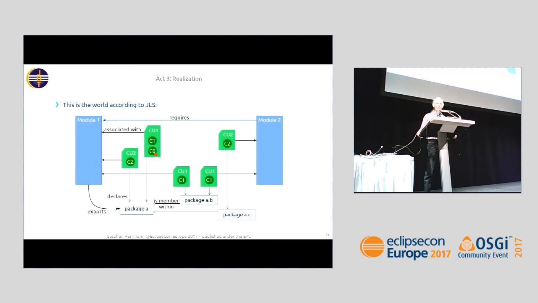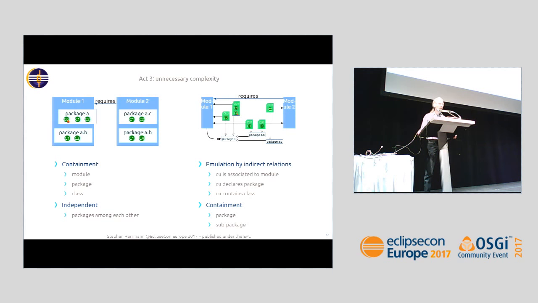So a compilation unit is a thing that is associated to a module. A compilation unit is a thing that declares a package. A package doesn't exist before a compilation unit declares it. And if we contrast these two representations, we can see how with these three new relationships involving compilation units, we kind of emulate the containment that would make explanation so easy.